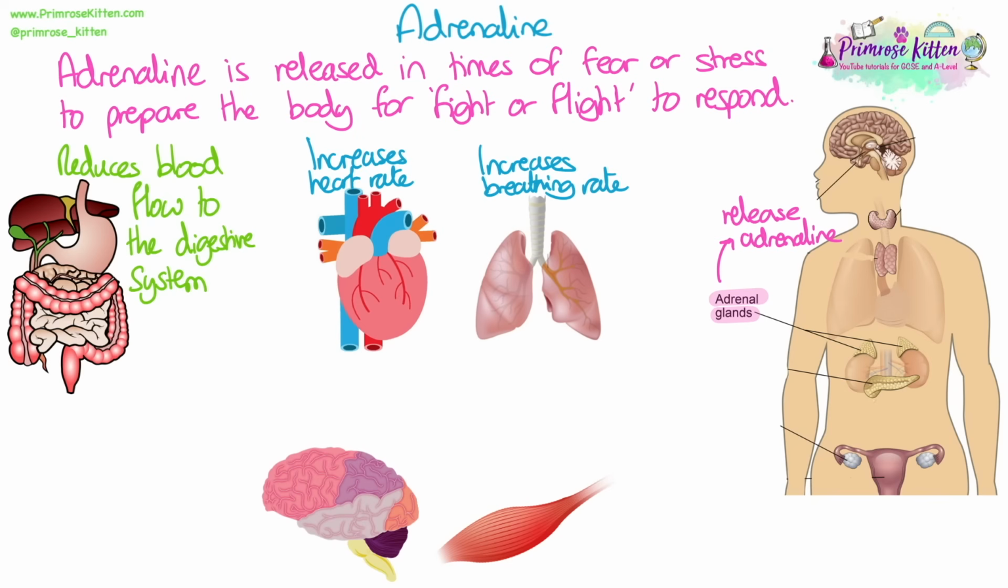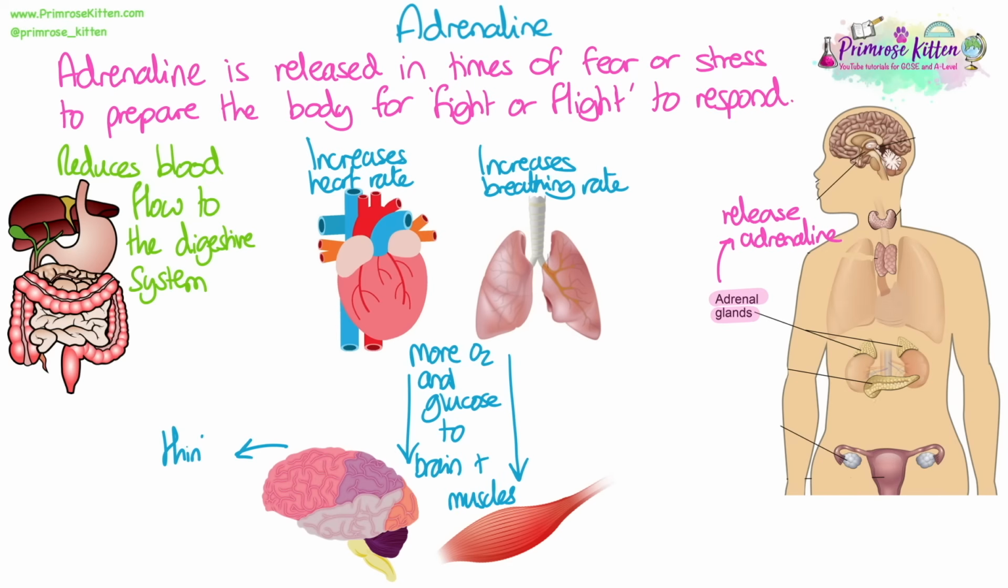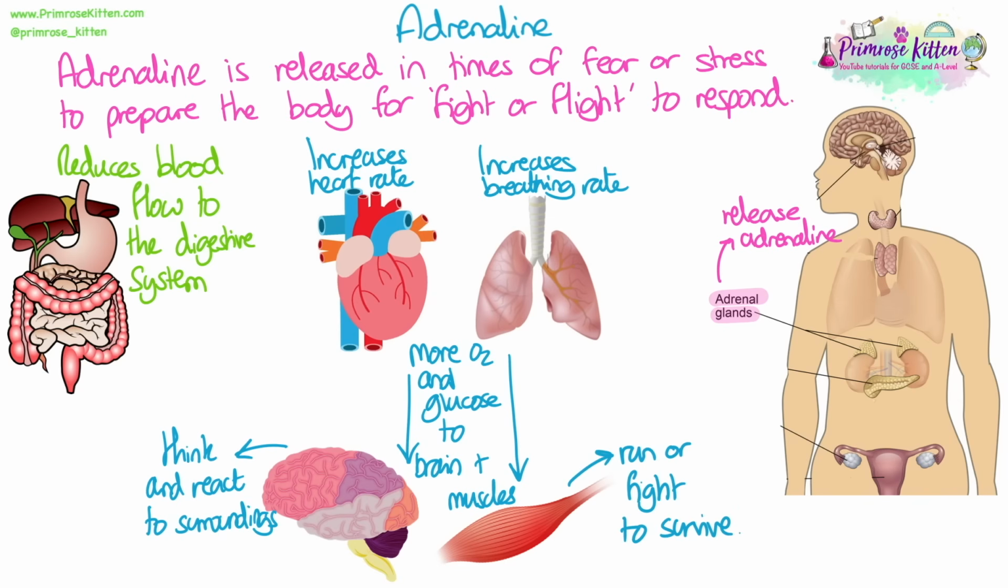It increases heart rate and it increases breathing rate. This is to make sure that more oxygen and glucose gets to important organs, including the brain and the muscles. This is important so that your brain can think and react to surroundings, and that your muscles are able to contract in order to allow you to run or fight to survive.